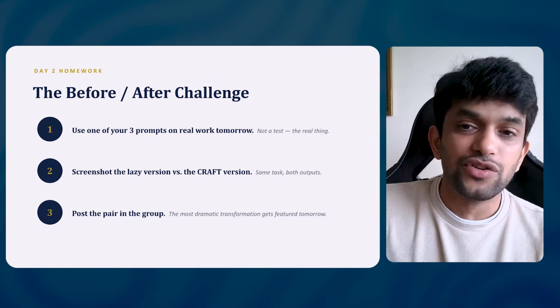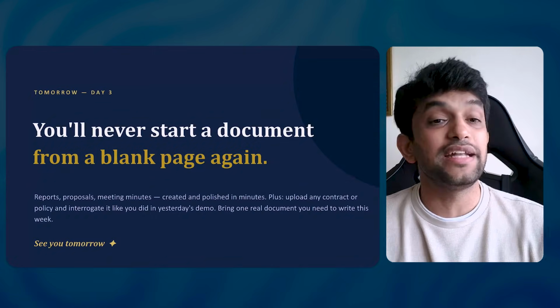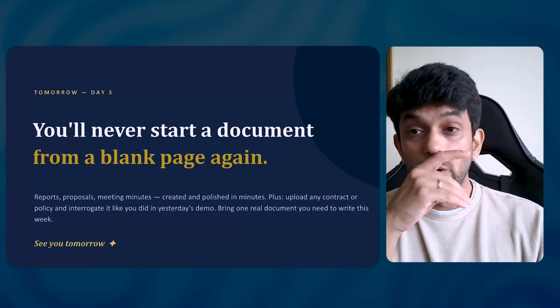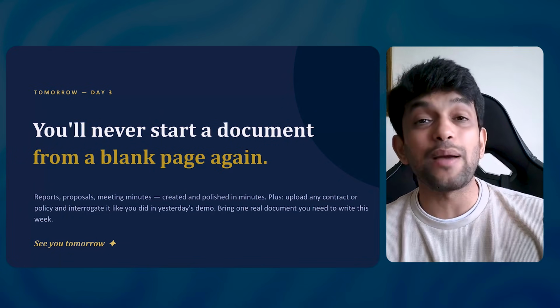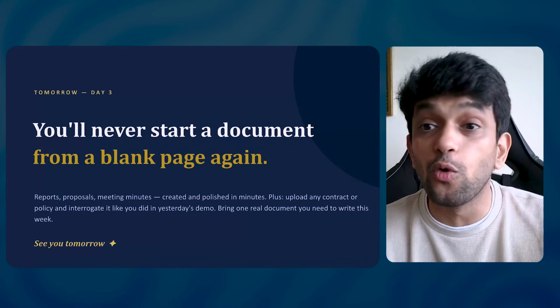I'm very excited. So this brings us to the day end, and on day 3 we will talk about how you will never start a document from a blank page. Many times we have to start a piece of work, but we don't know where to start. Let us say you have to create a brand campaign for your new campaign. Let us say you have to plan a new hackathon you're launching. Let us say you have to write a report. You don't know how to start. All these things, starting from a blank page, where you get stuck a lot, we are going to be talking about this.